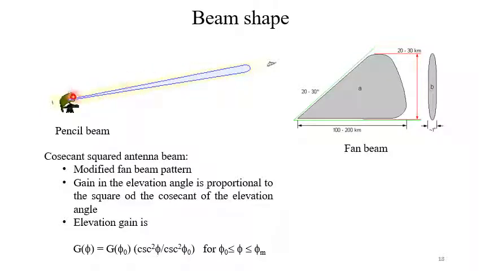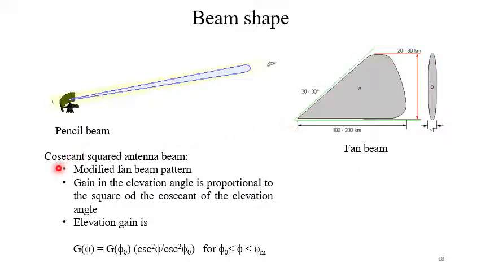The beam width is very narrow in every direction, so it is almost a parallel beam. Sometimes we need fan beams. So for a fan beam, in the horizontal direction the width is smaller. In the vertical direction, the width is larger. So this type of beam is the fan beam.